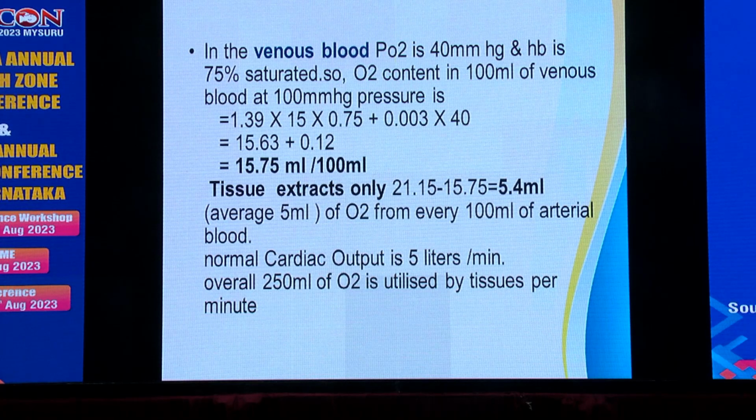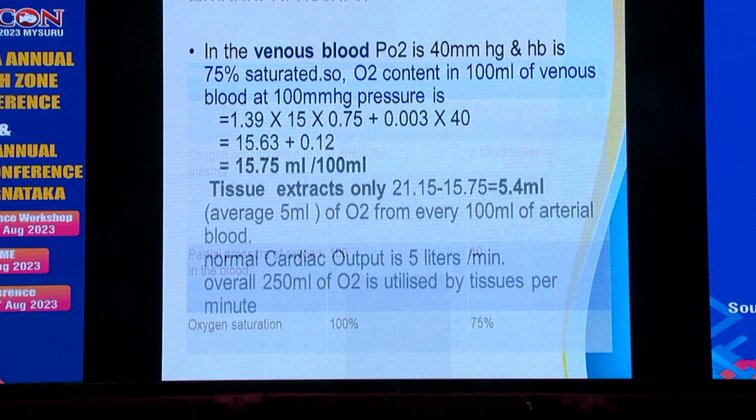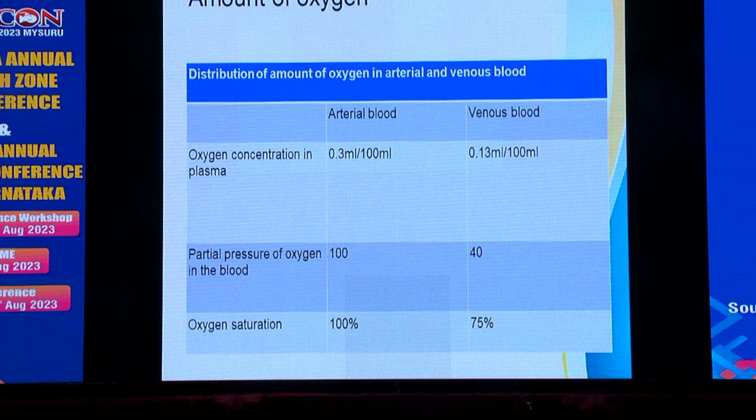So normally, if the cardiac output is 5 liters per minute, overall 250 ml of oxygen is utilized by the tissues per minute. Now the distribution of the amount of oxygen in arterial and venous blood. The oxygen concentration of plasma is 0.3 ml per 100 ml in arterial blood. In the venous blood, it is 0.13 ml per 100 ml.